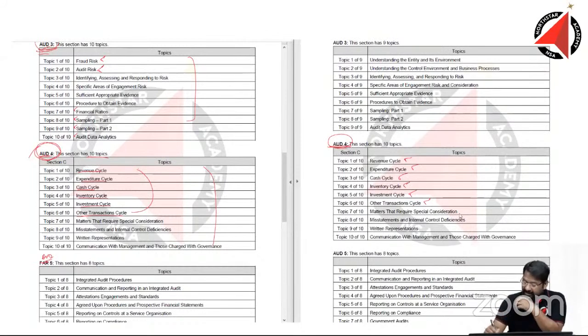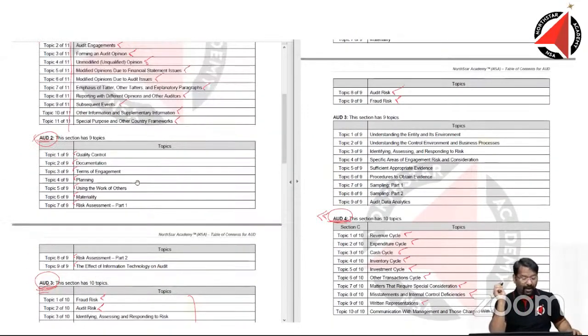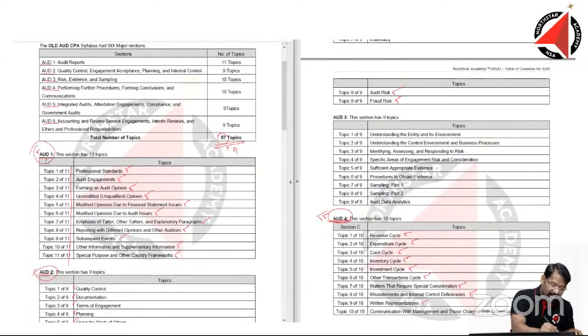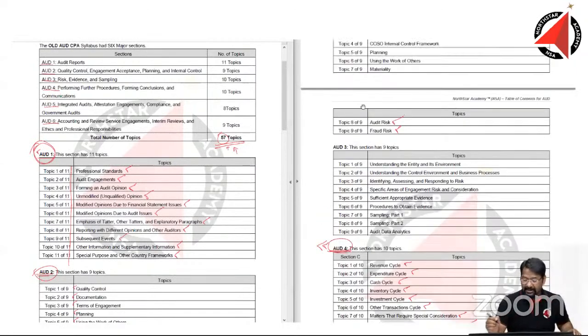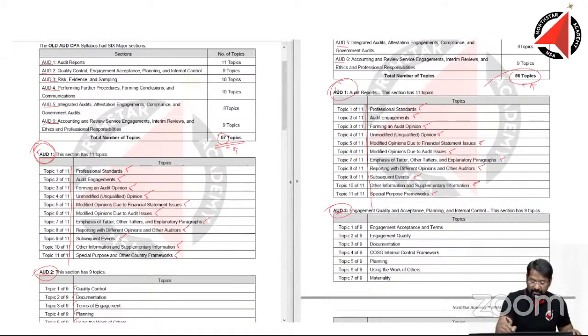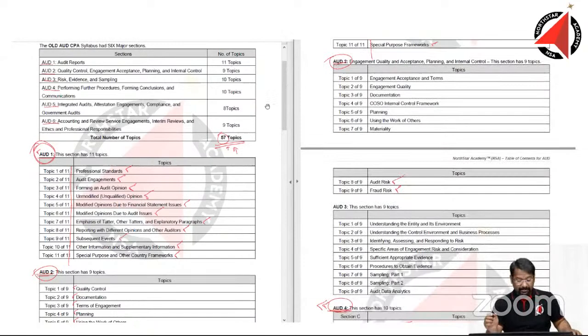Then we have matters that require special consideration, misstatements, written representation, communication. So the entire Audit 4 is covered here as well. 4 and 4 match perfectly, and those chapter numbers are also matching. So we have understood that 1 and 1 are the same, and 4 and 4 are the same.